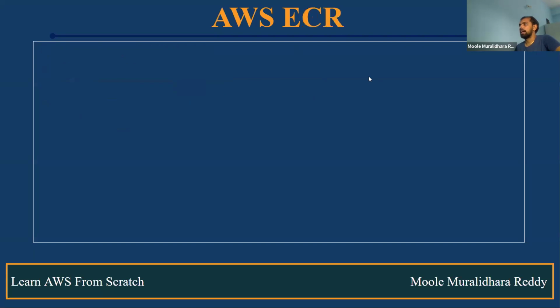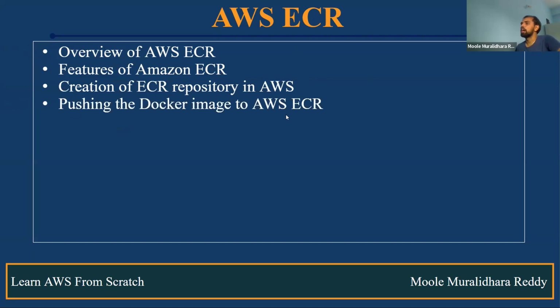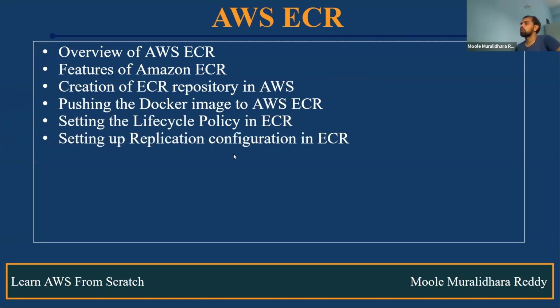Next, what is AWS ECR? Where exactly will we use it? What are the features provided by AWS ECR? How do we create the ECR repository in AWS, both public and private? How do we push a Docker image to ECR? How do we set up the lifecycle policy for ECR? And also how do we set up the replication configuration for ECR?